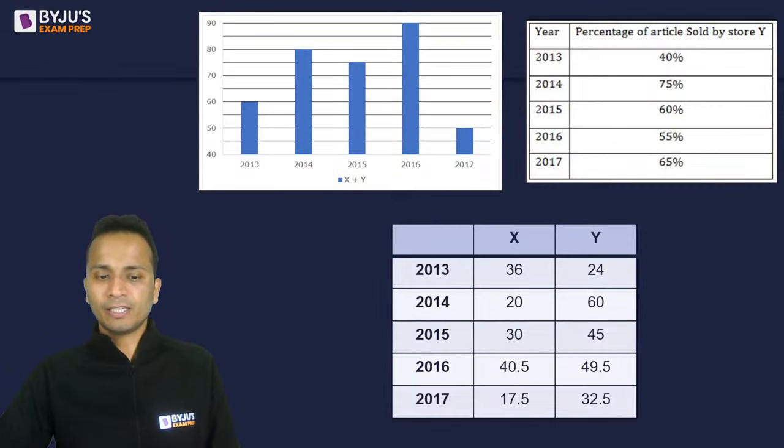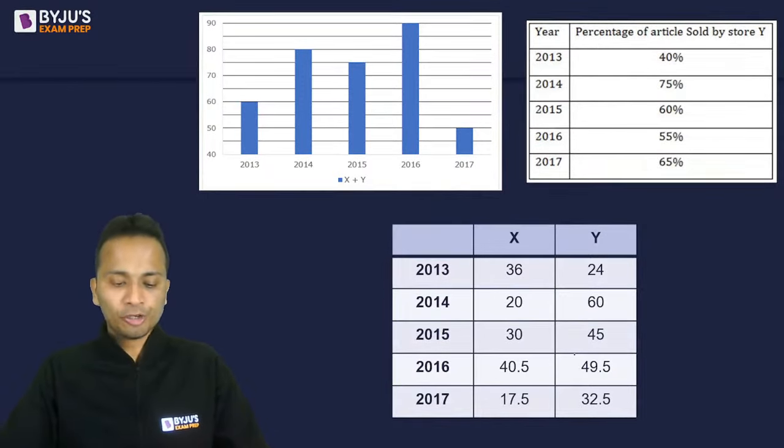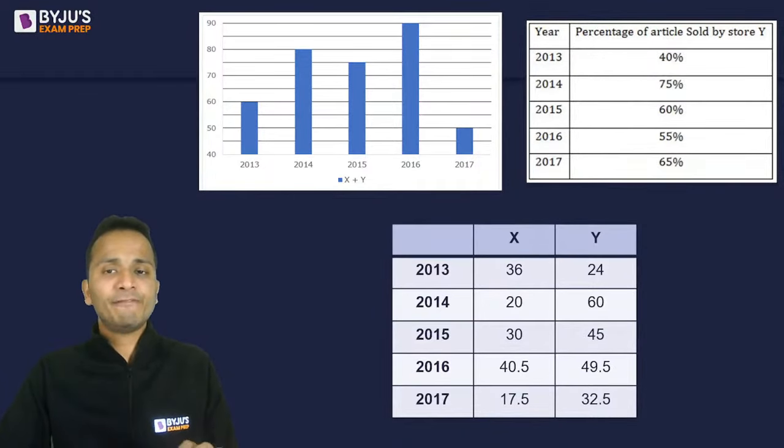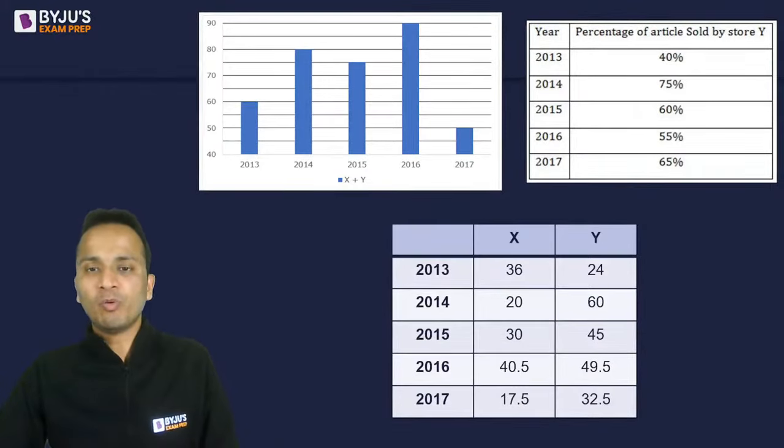So this is the final table that is in front of us. So these are the values of store X and store Y. All right. Let's now move on to the questions one by one. Now I'll be giving you 1.5 minutes for every question. All right. So in this time, please try to solve all of them and post your answer in the chat box. So question number one on your screen, the table will be with you.